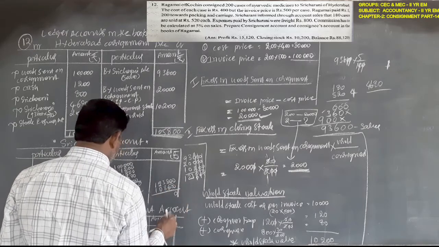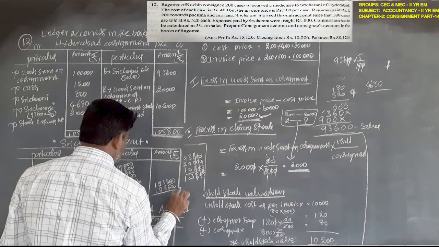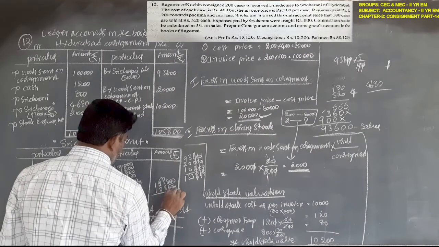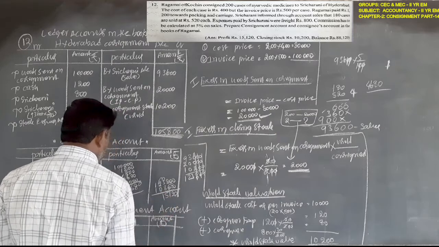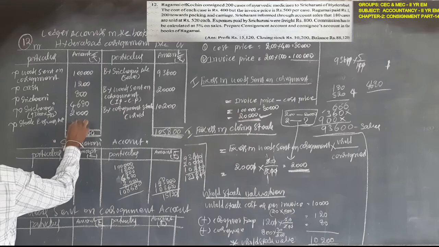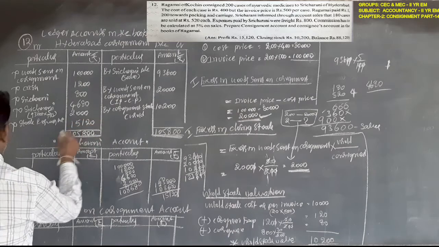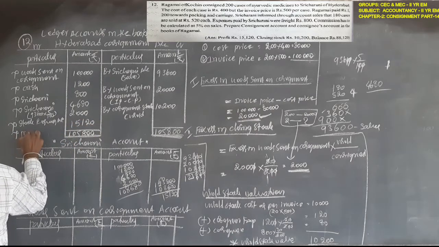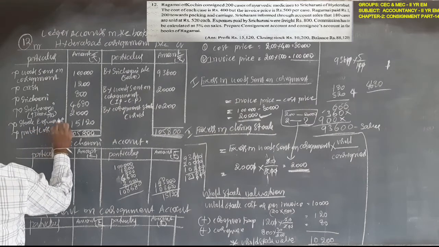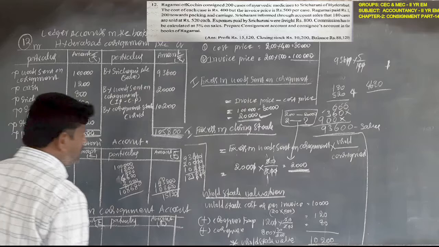15,120 rupees is profit, to profit and loss account. Profit and loss account. This is the profit.